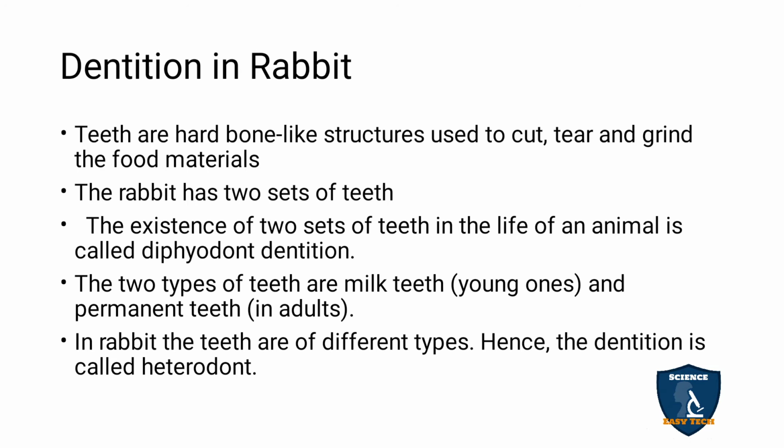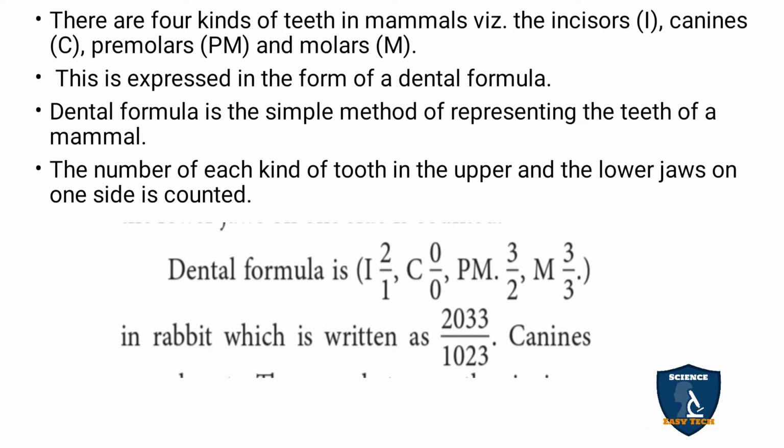In the rabbit, the teeth are of different types, so it is called heterodont. The teeth are different, and because of that, it is called heterodont. There are 4 kinds of teeth in mammals. Like us, the rabbit also has them, because we are also mammals.